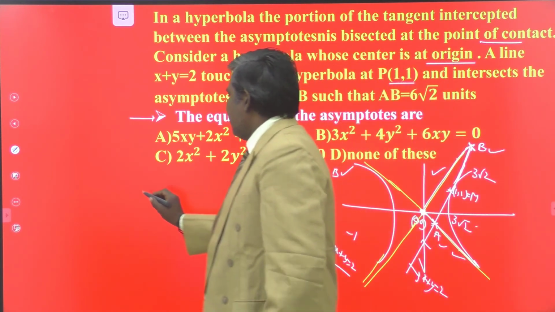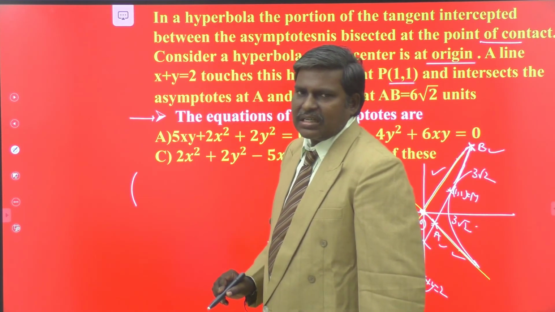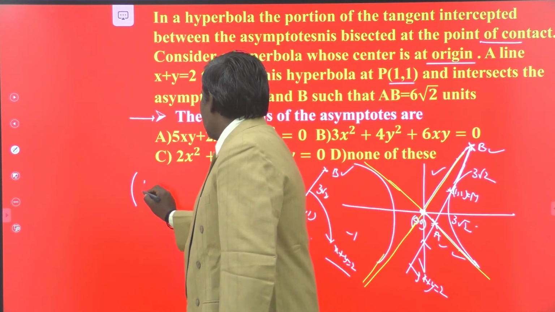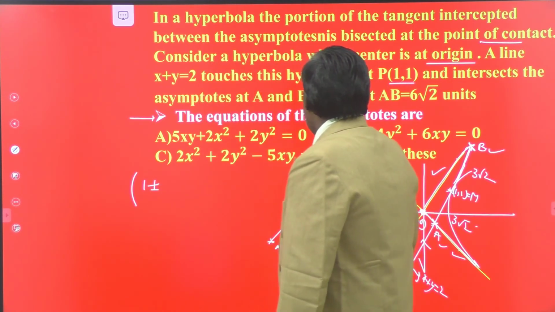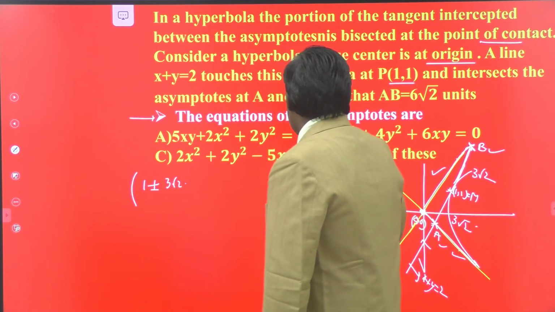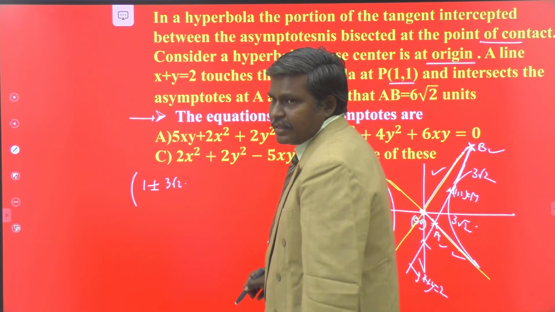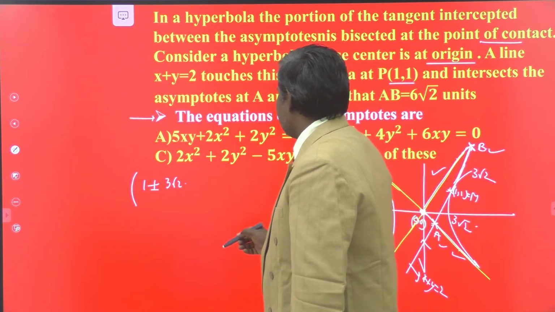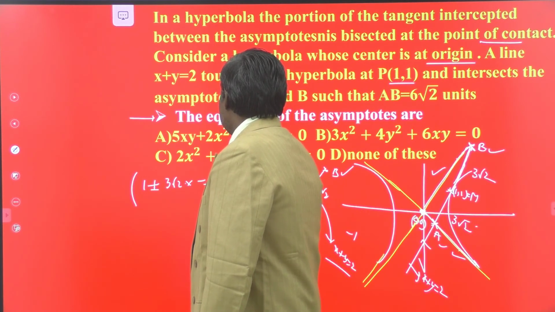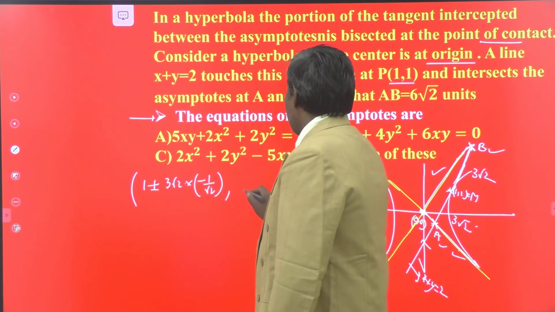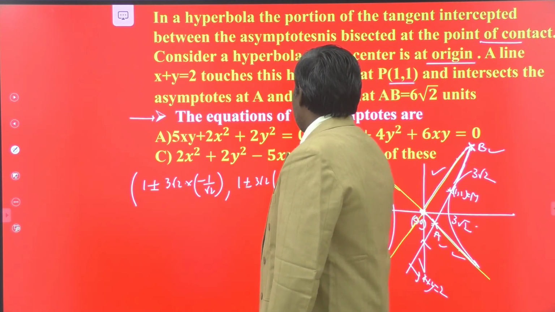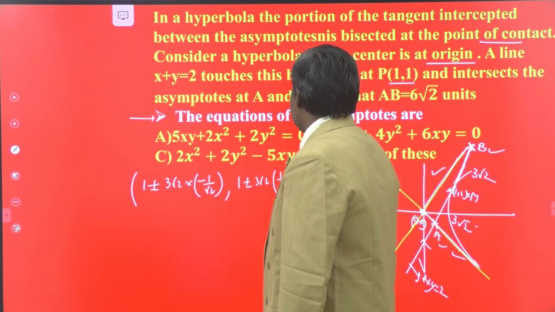What is the formula? x1 plus or minus r cos theta, y1 plus or minus r sin theta. Here (x1, y1) is (1, 1), and r is 3 root 2. Cos 135 degrees is equal to minus 1 by root 2, and sin 135 degrees is 1 by root 2.